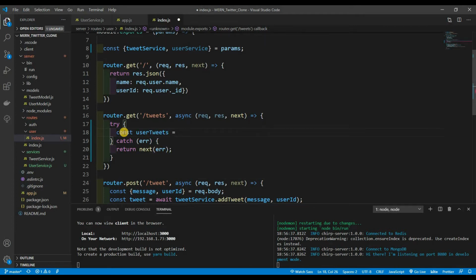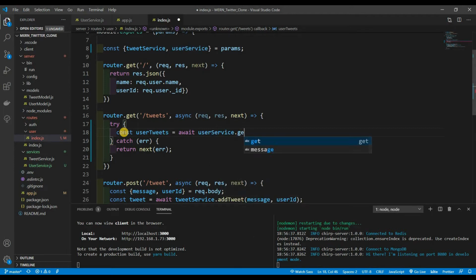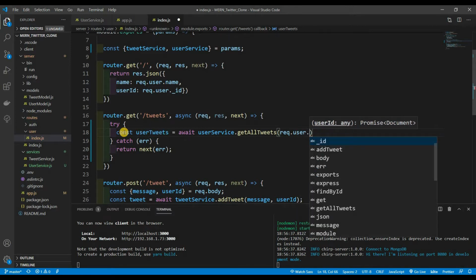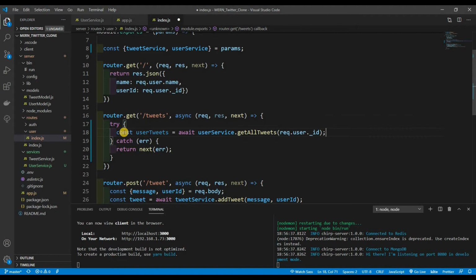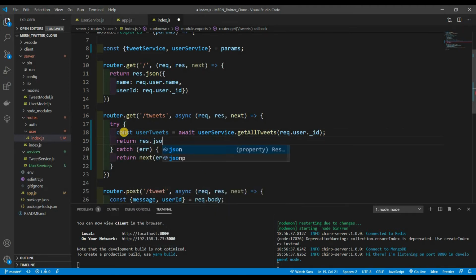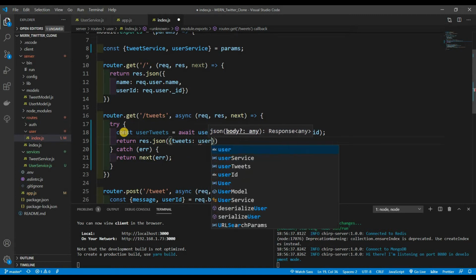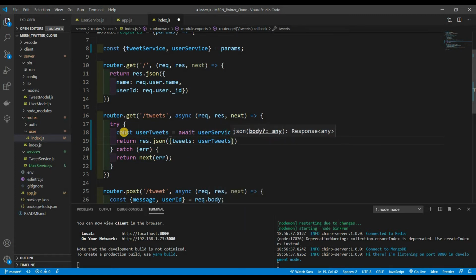We're going to save that, and we're going to say await userService.getAllTweets, passing in the req.user._id. And then once we have that, we're going to return res.json with tweets, and then userTweets.